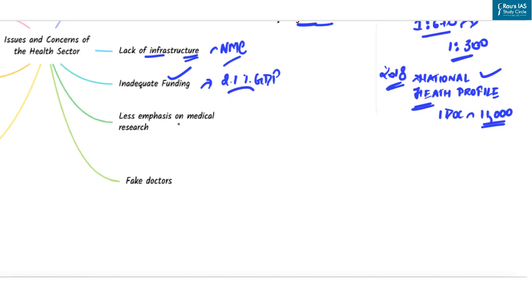Next problem is less emphasis on medical research. In India, R&D and cutting-edge technology-led new projects receive little attention. And in a circumstance like COVID-19, such technologies could be beneficial. Next problem is fake doctors. Rural medical practitioners, that is RMPs, who provide 80% of outpatient care, have no formal qualifications for it. And people fall prey to such quacks, often leading to grave disabilities and loss of life.